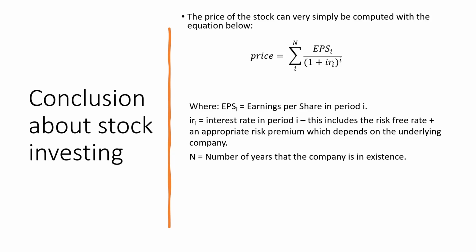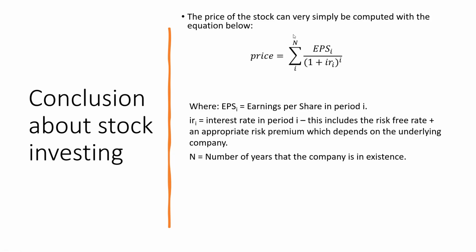The price of a stock can be simply computed with this equation right here, where EPS is earnings per share in period I. Let's say I are years. IR is the interest rate in period I. And the interest rate includes the risk-free rate, or the U.S. government treasury rate, plus an appropriate risk premium, which depends on the underlying company, how risky the company is. N is equal to the number of years that the company is in existence.